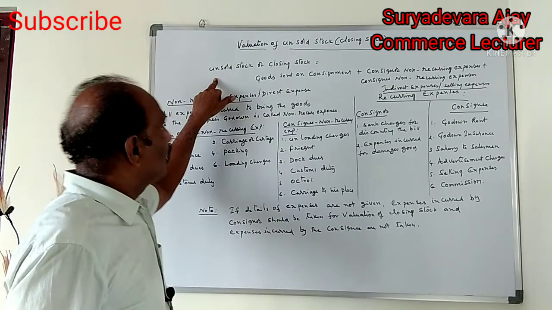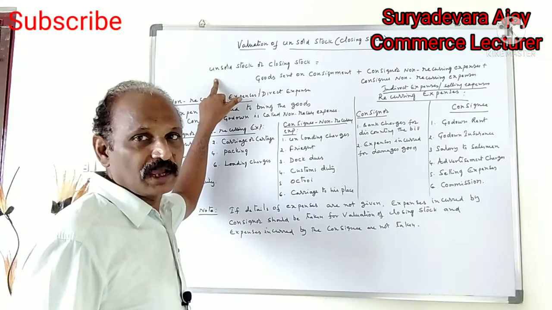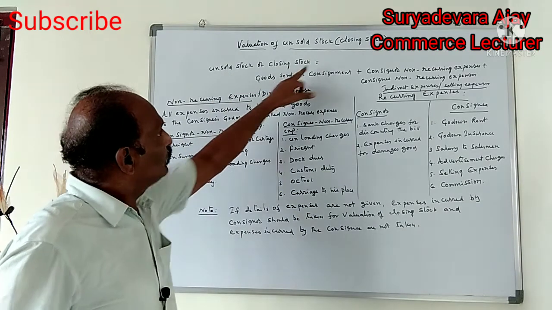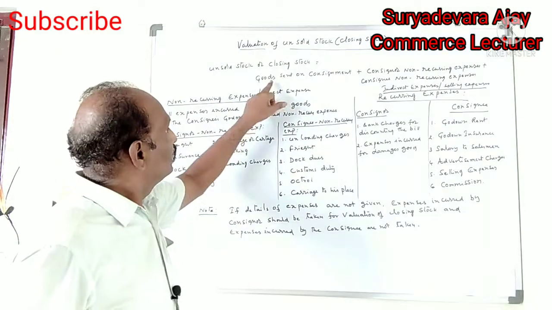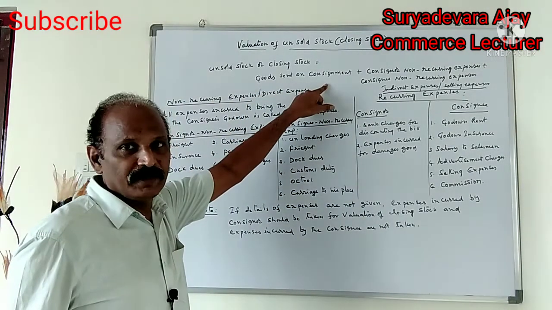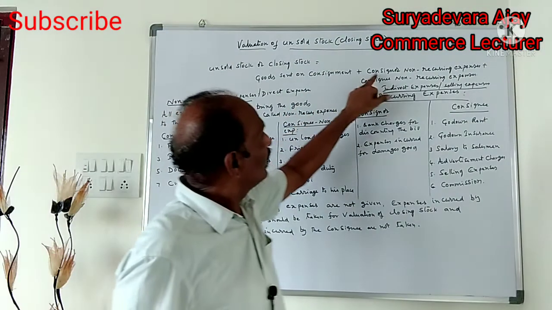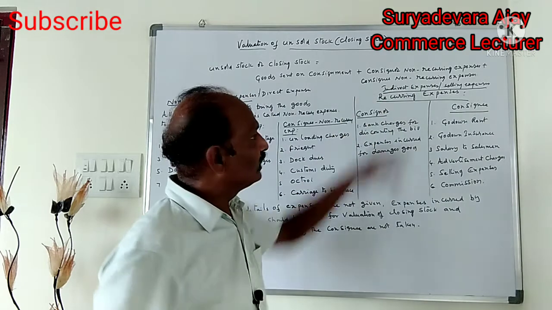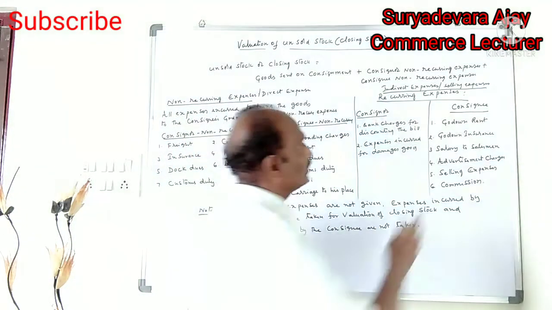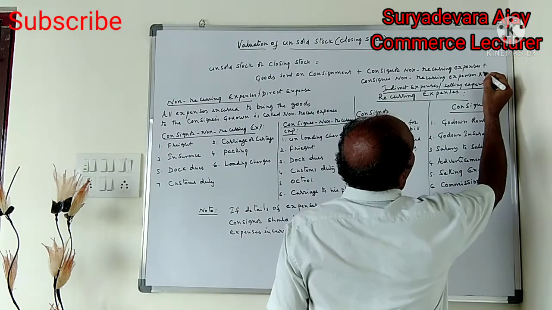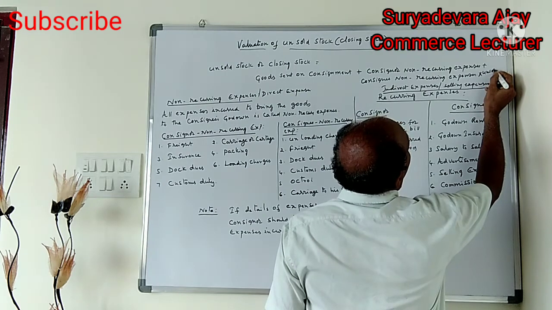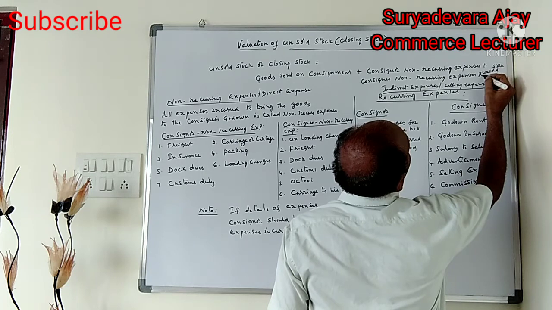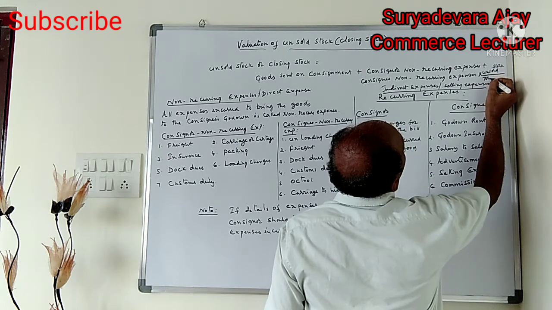First, the unsold stock or closing stock formula. Closing stock is equal to goods sent on consignment plus consignor non-recurring expenses plus consignee non-recurring expenses, into unsold stock by total stock.